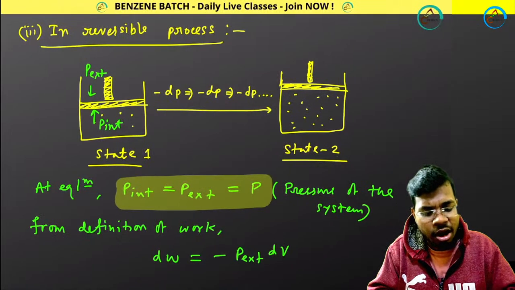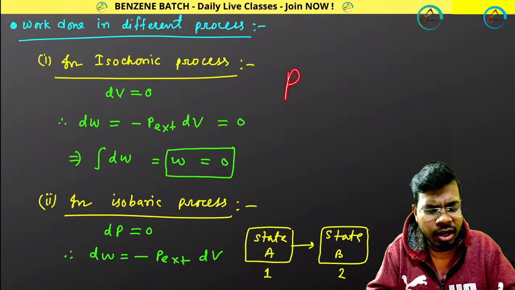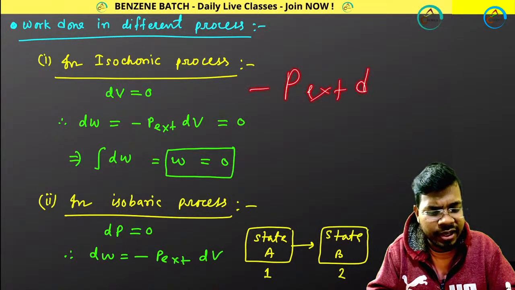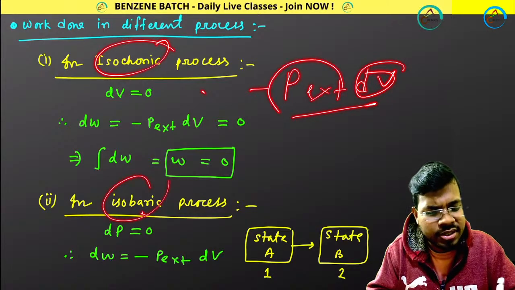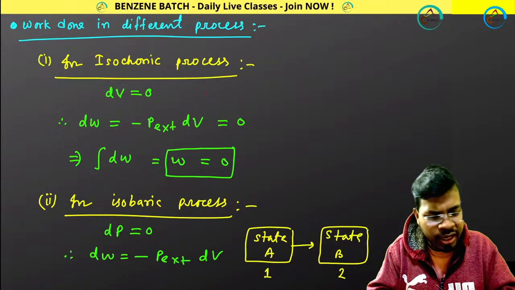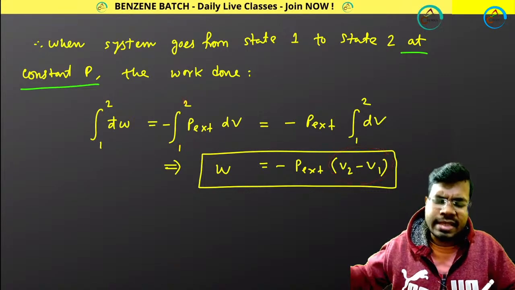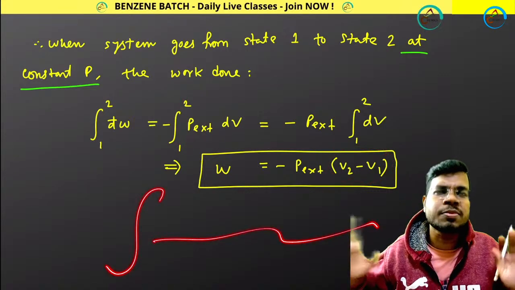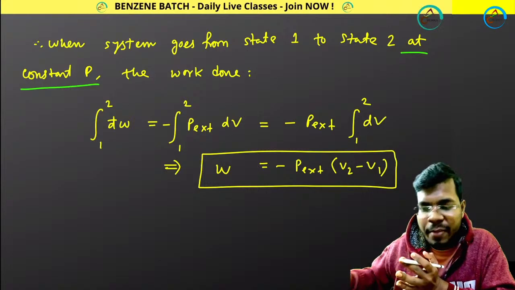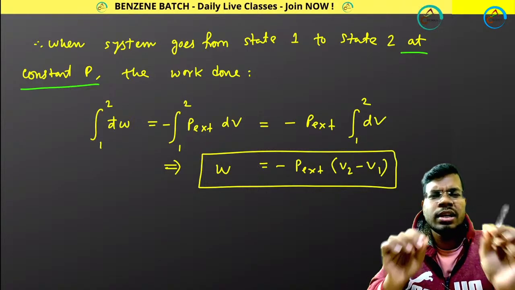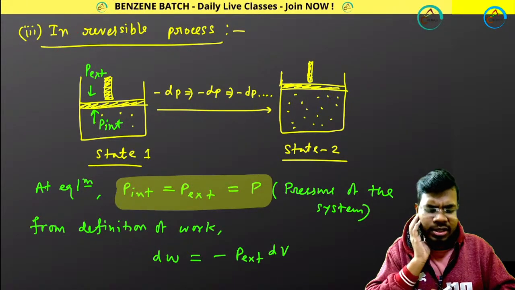Remember this expression, or if you can't, do one thing: only remember minus P external dV. Isochoric means dV is 0, so work done will be 0. Isobaric means P external is constant, so only dV remains, and integrating from 1 to 2 you get V2 minus V1. So only remember the basic equation, then you can easily do the integration and get your expression. That is the shortcut method. I just know the basic relation, then I derive it. It takes only 30 seconds. For an irreversible process, what is the work done?